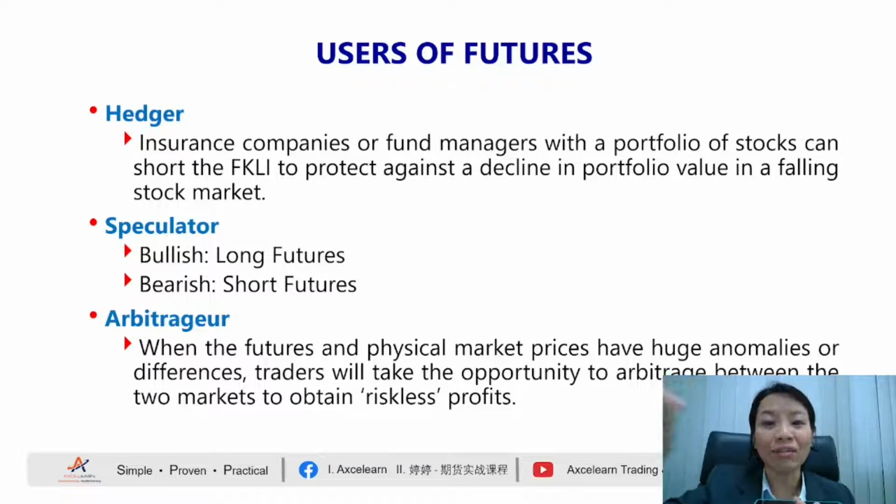So that is our definition. So you're going to buy the same products in a different market and you're going to make the difference. This is what we call an arbitrager. Because sometimes in different markets, there are price differences.